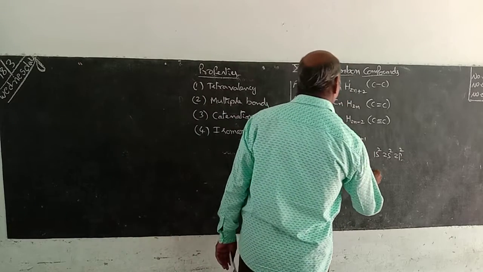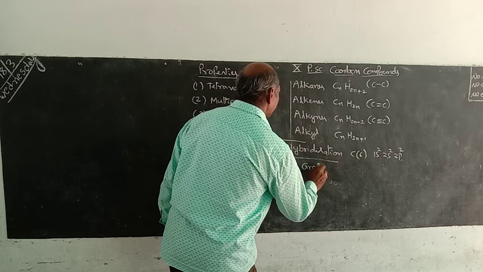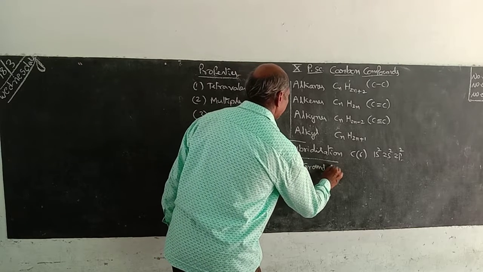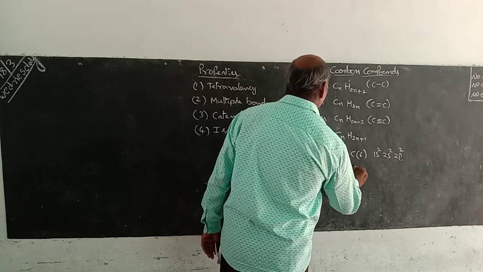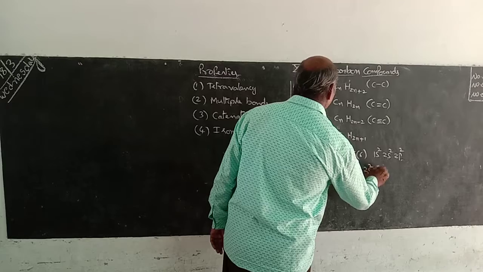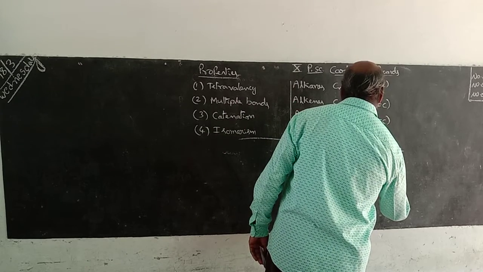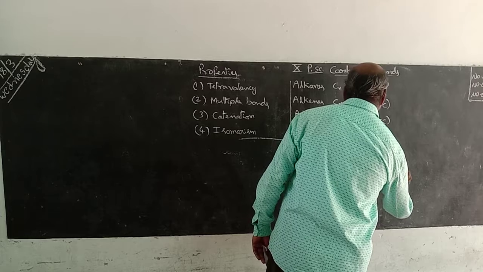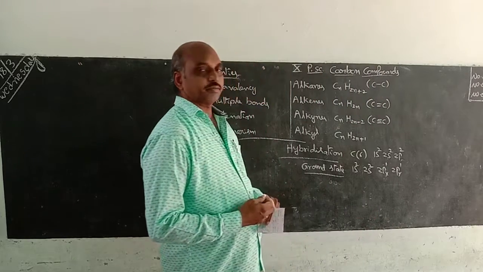That means ground state: 1s2, 2s2, 2px1, 2py1. This is the ground state.